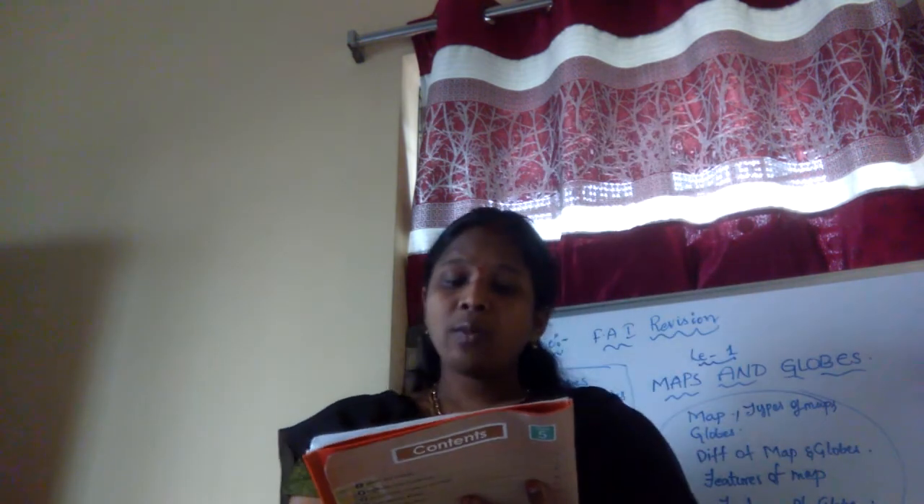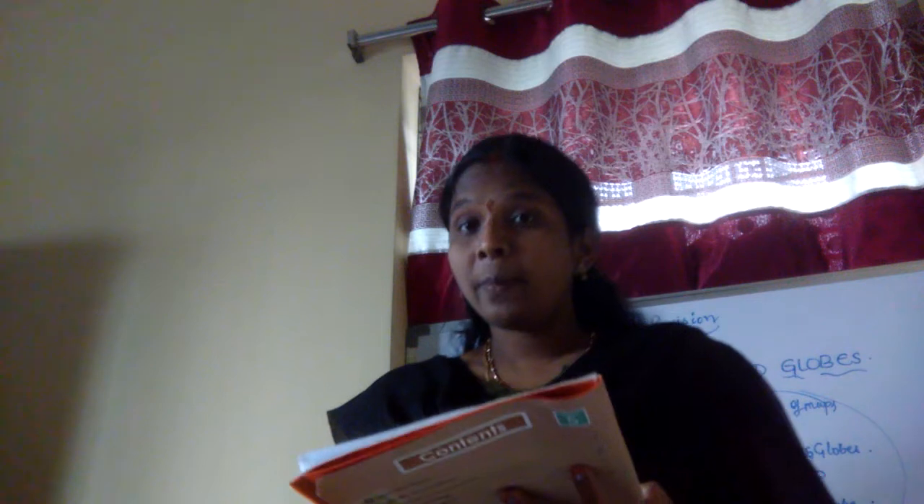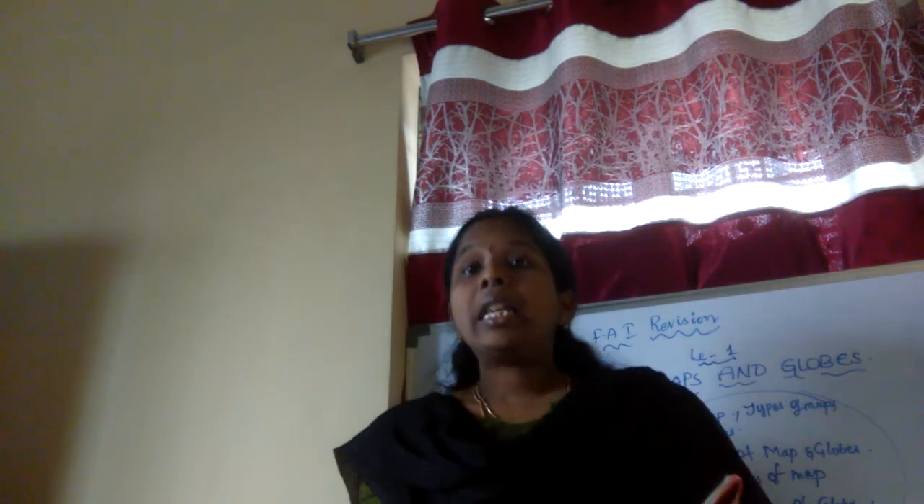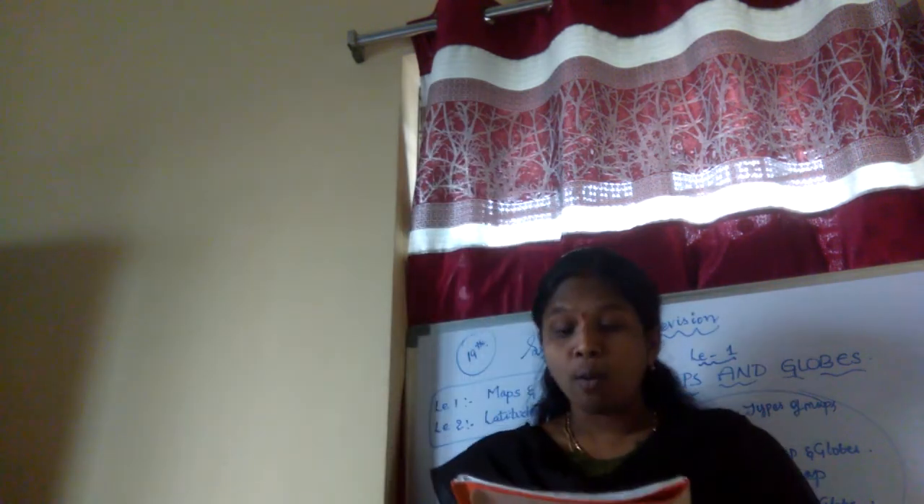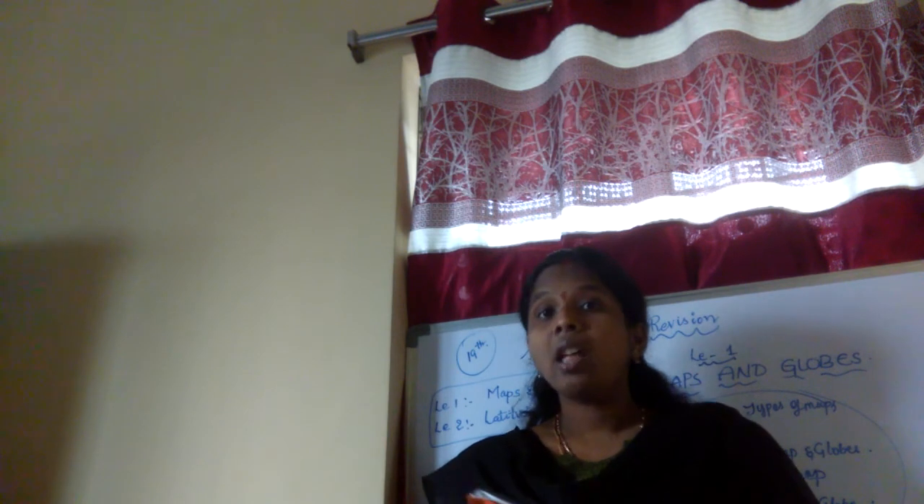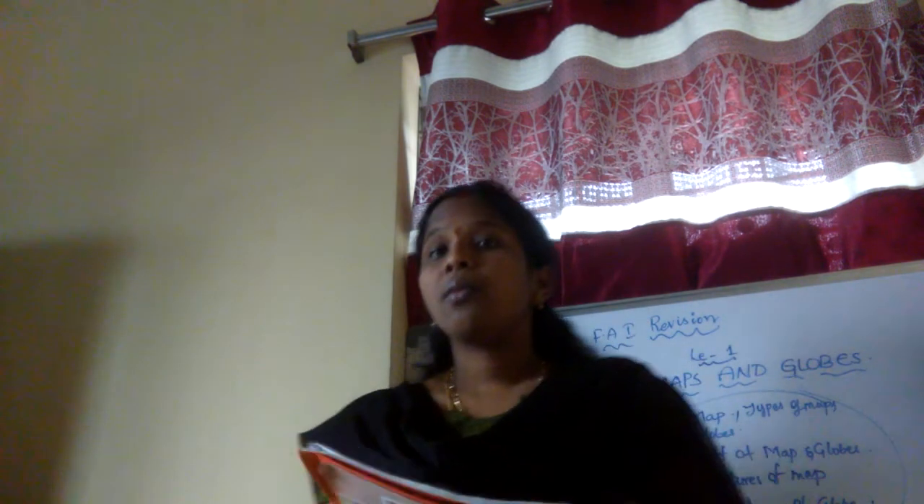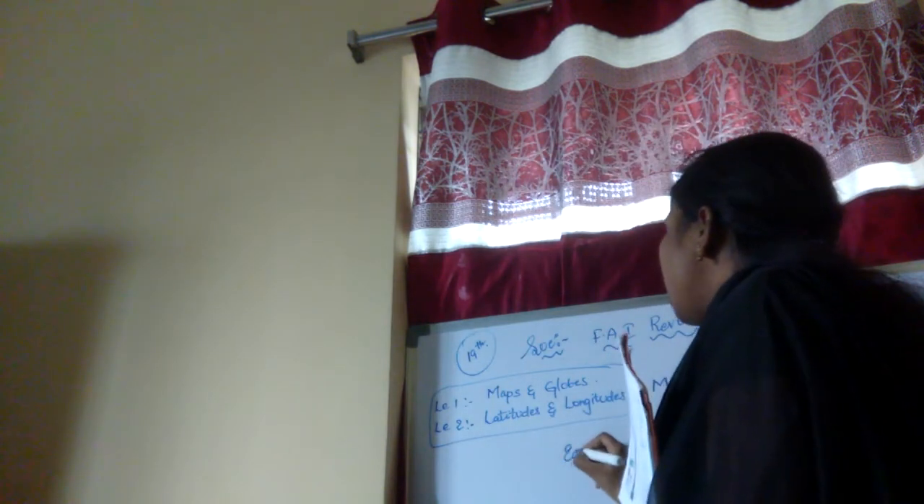What kind of an object is a globe? Globe is a, before only I said, no. So globe is a 3-dimensional object. Next, the shape of a globe is similar to that of what? Earth. So the shape of a globe is similar to that of Earth.